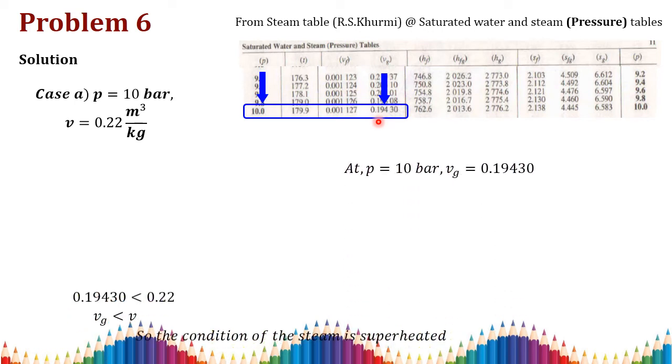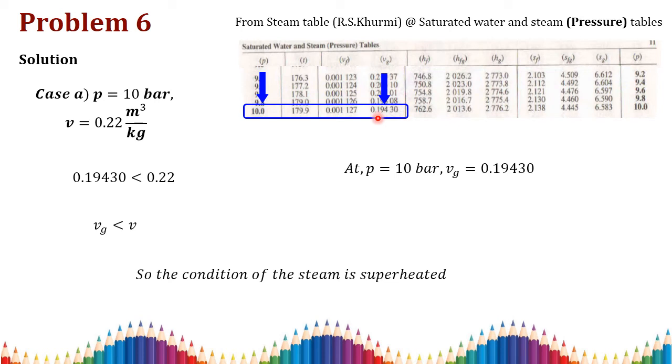Then you have to compare these two values. The saturated specific volume of vapor, 0.19430, is lesser than the given specific volume, so Vg is lesser than V. What is this condition? If the given volume is lesser than the saturated specific volume, then it will be wet. But in this case, the specific volume of saturated vapor is lesser than the given volume, so the condition is superheated. So in the first case, the condition of the steam is superheated.